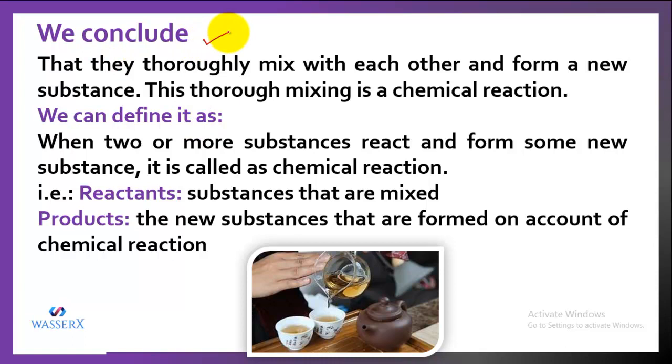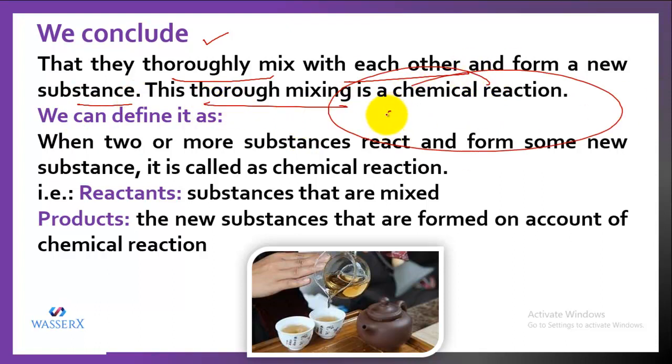So what we concluded is that when we thoroughly mix the ingredients, like the tea, water, milk, and sugar, they give rise to a new substance. This thorough mixing is called a chemical reaction, and it is a chemical change. So how will we define the chemical reaction? We'll say that when two or more substances are mixed, they react and form some new substance. This is called a chemical reaction.